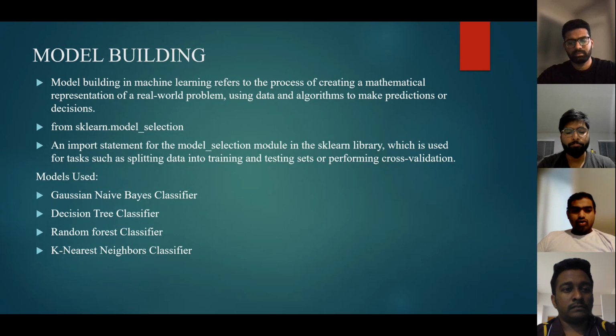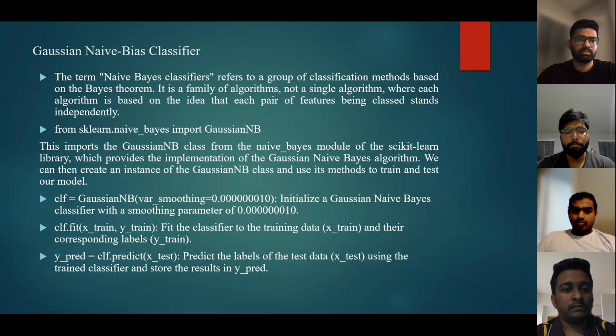For example, the Gaussian naive Bayes classifier is a probabilistic machine learning algorithm used for classification tasks. It is based on the Bayes theorem and assumes that the features are conditionally independent of each other given the class label. The model selection module in the scikit-learn library provides functions that are commonly used for tasks such as splitting data into training and testing sets, performing cross validation, and parameter tuning. It is essential for building and evaluating machine learning models.